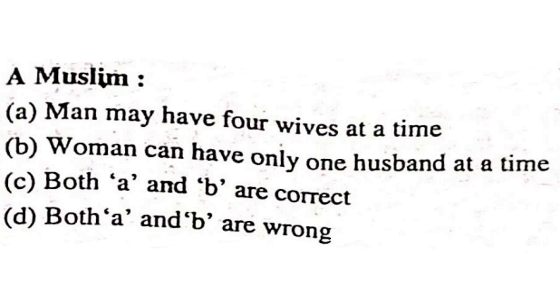A Muslim man may have 4 wives at a time. Yes. Women can have only one husband at a time. It is also correct. So both A and B are correct. A Muslim man can have 4 wives at a time, but a woman can have only one husband at a time. So both A and B are correct.